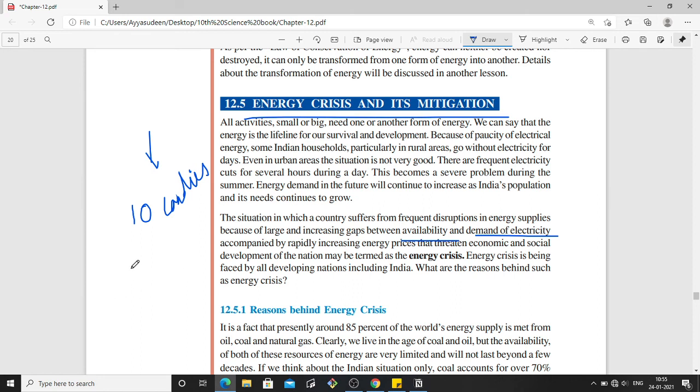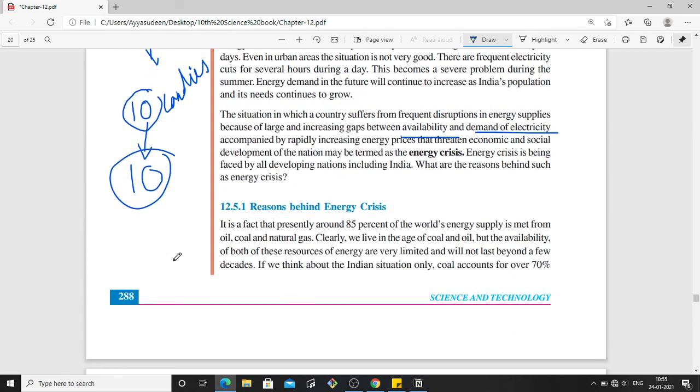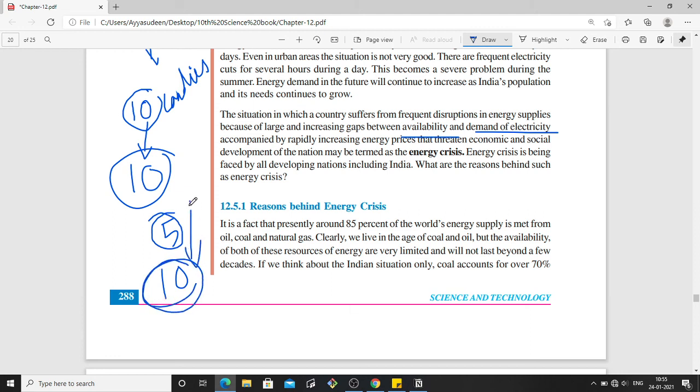So if you have 10 persons, you can equally give 10 candies to these 10 individuals. So there is equal supply and equal demand. But now if you have only 5 candies but you have 10 persons, there is a shortage in the supply, but you have more demand. So this is the gap between the supply and demand.